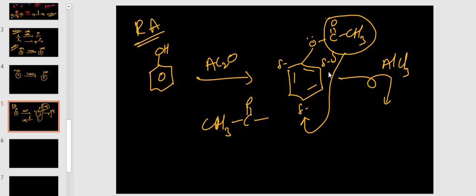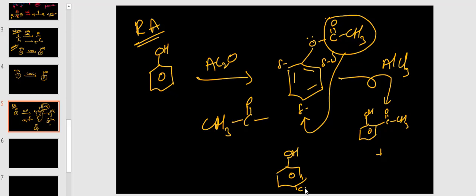Okay, at ortho position steric hindrance is there, that's why the quantity is less. C double bond O CH3 as well is giving para product, also OH at this para position. What is this? C double bond O CH3. Okay, so ortho product and para product. What's happened here? Rearrangement. So this type of reactions are called rearrangement. This reaction is known as Fries rearrangement.